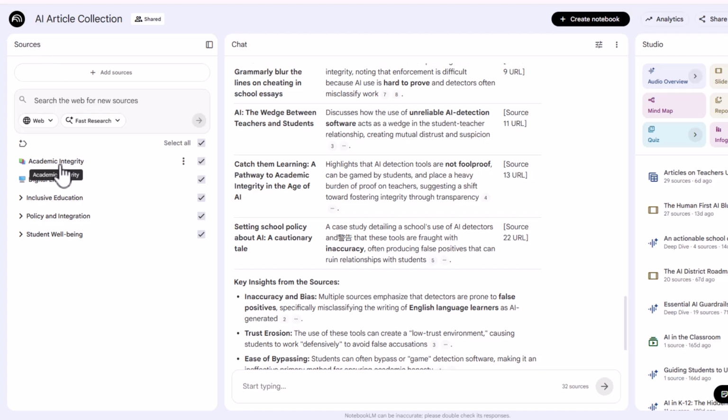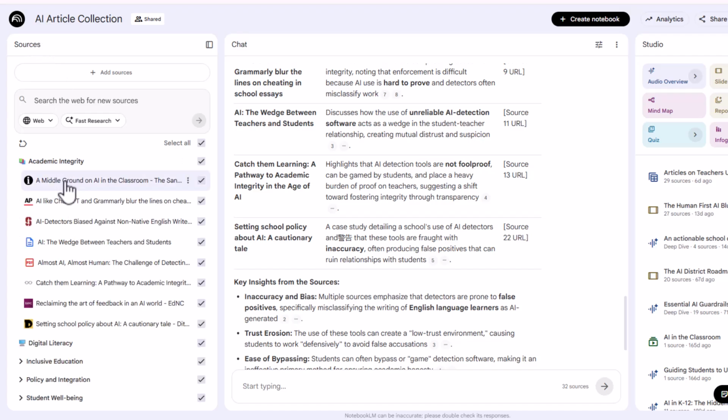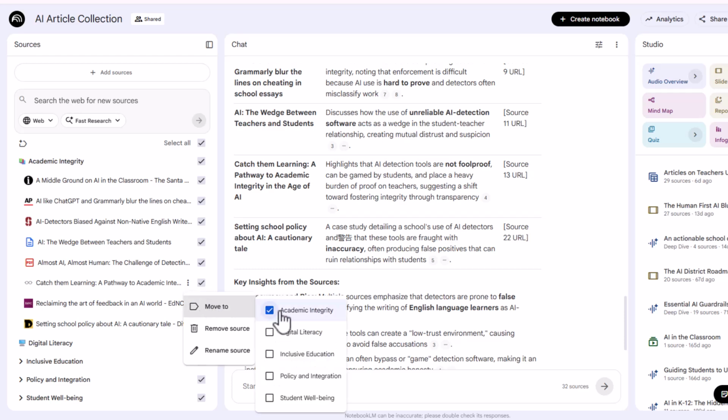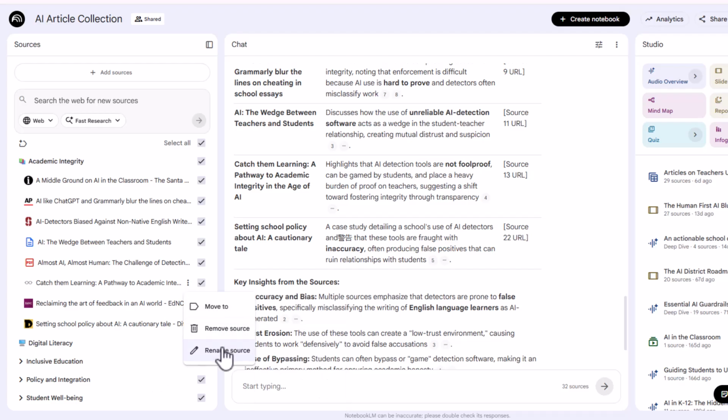If I decide that a certain article, I don't think it belongs in that category where NotebookLM decided, I know I can move it, so let me just figure out how to move it. So I opened up academic integrity, and let's say catch them learning. I click the skinny snowman. There we go. So I can move it to another, which one is this? So catching them learning, I could move that to digital literacy also. So I can have that resource in multiple categories. Beautiful. Remove source, rename source. I can actually rename the source. I didn't know I could do that.